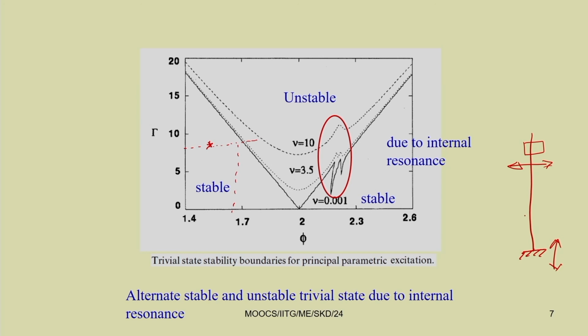We can use this cantilever beam as an energy harvester. When it is used as an energy harvester, we will be interested to run the system in this unstable zone so that we can get the non-trivial response, and due to the presence of the non-trivial response, the voltage can be generated.